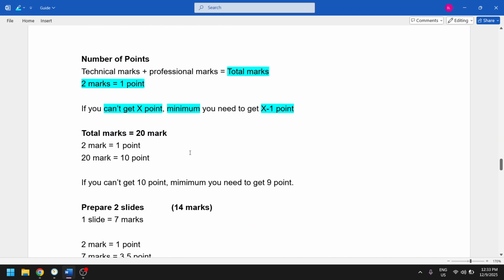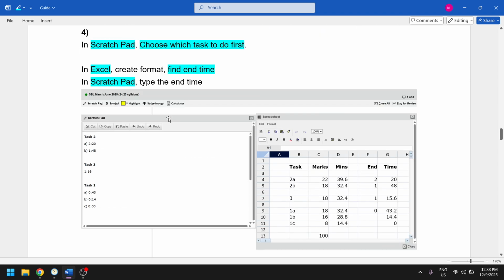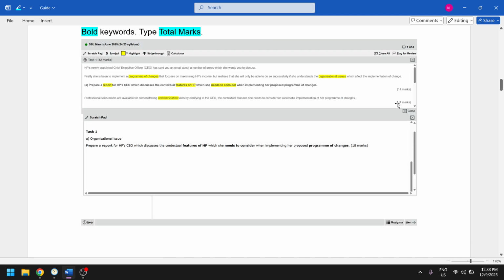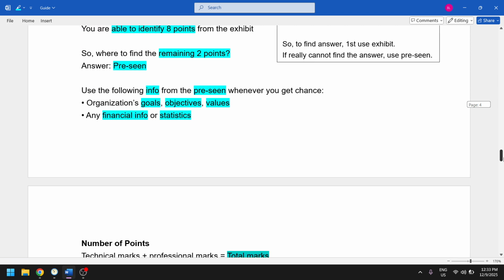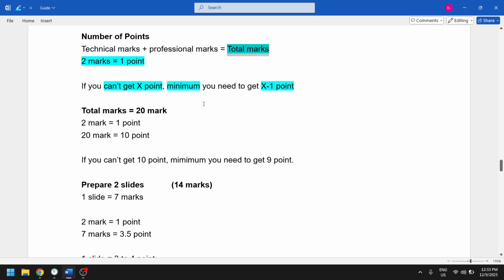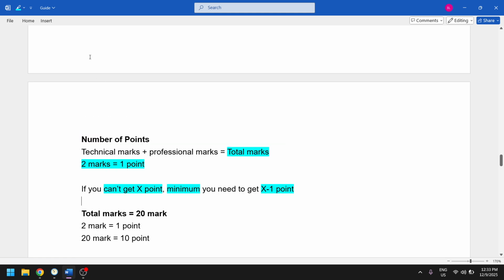Okay, so the number of points. As you see this one, total marks. Let's say this one is 14 plus 4, total mark is 18 marks. Let's see this one. He said 2 marks equal to 1 point. If you cannot get X points, minimum you need to get X minus 1 point. Try to digest this one.